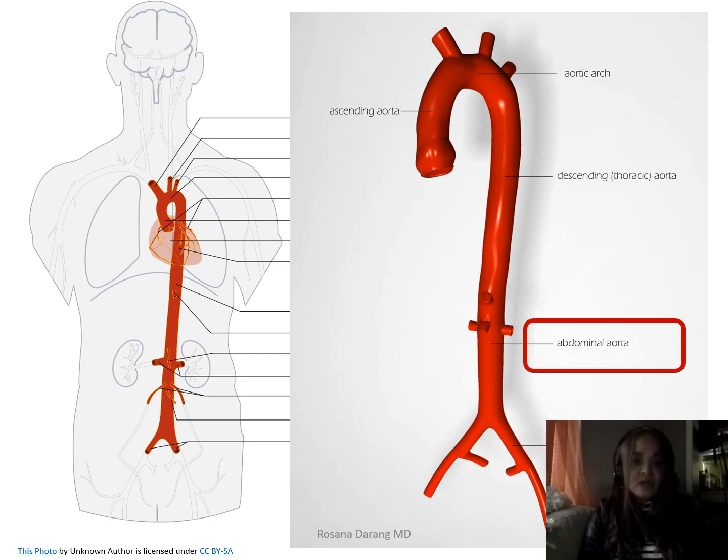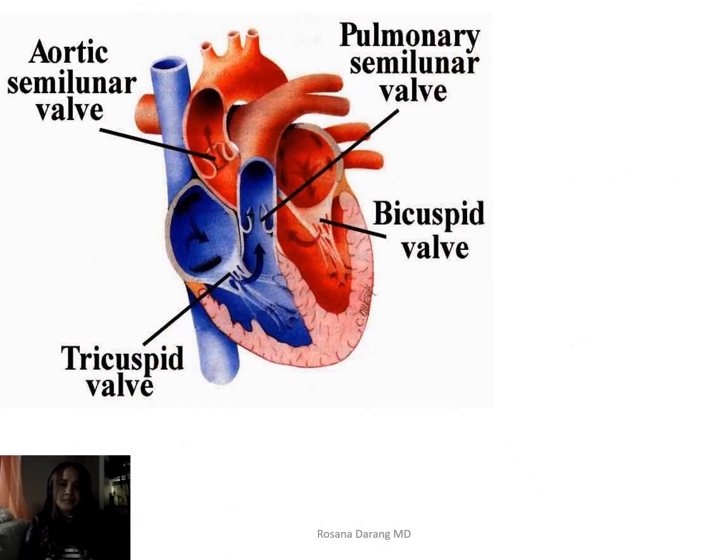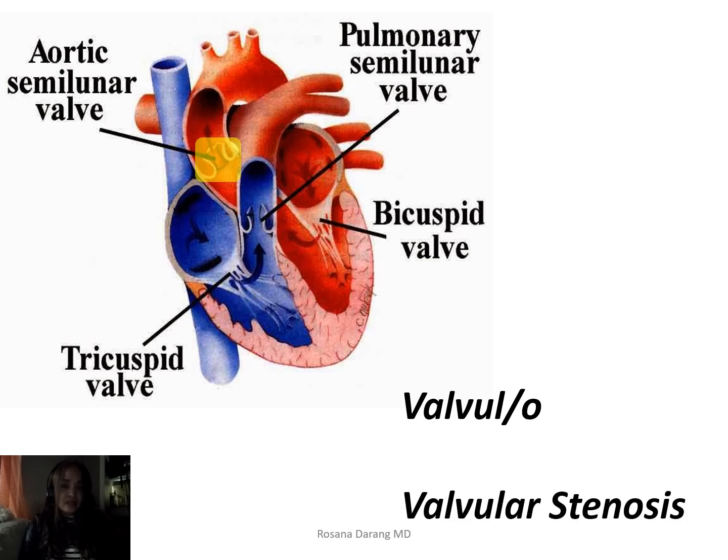Let's do the next part. Let's label the next parts of the heart, and that would be these structures right there. Those are valves or gates that open and close, making sure the flow of blood is one way. The combining form for valve is valvulo, and an example of a word that has valvulo is valvular stenosis.